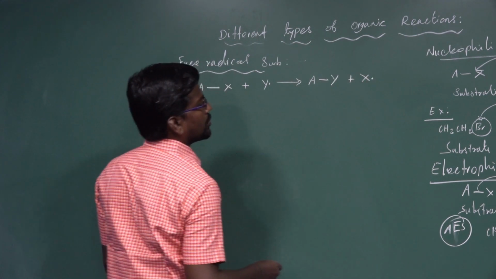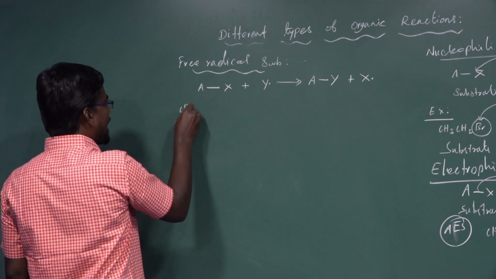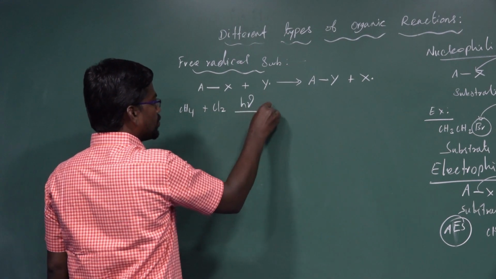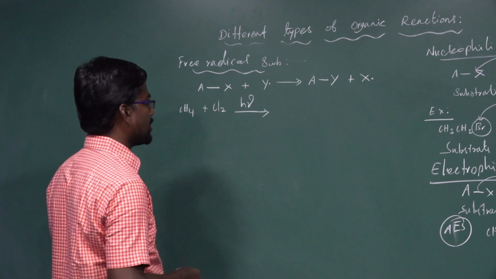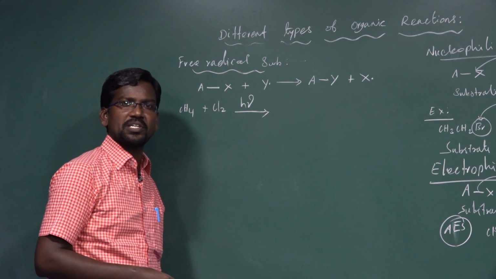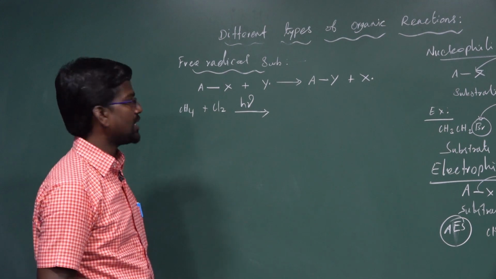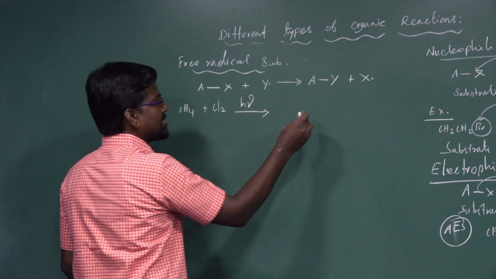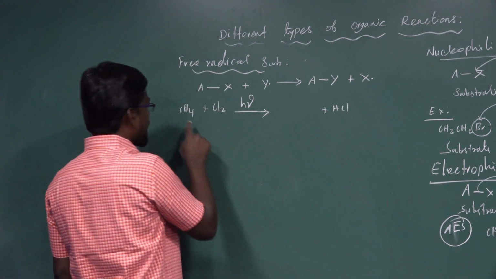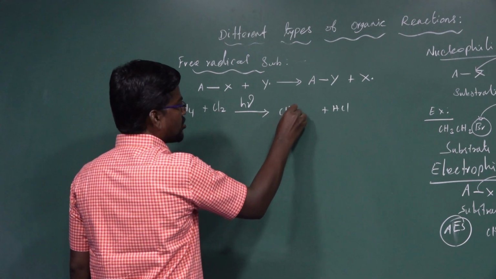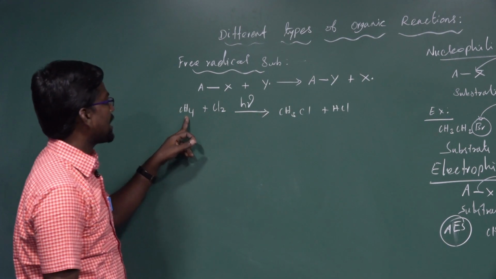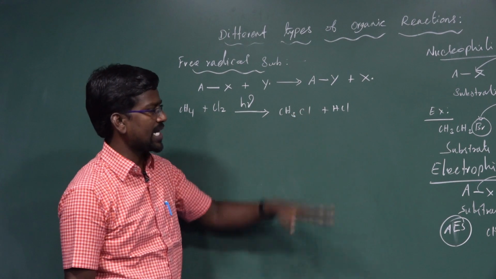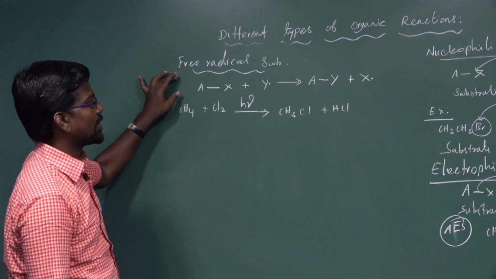For example, methane CH4 reacts with Cl2 in the presence of h nu. h is the Planck constant, 6.626 times 10 power minus 34 kilogram meter square per second, and nu is the frequency of radiation. One hydrogen combines with chlorine to form HCl, which is removed. The remaining three hydrogens are there, so CH3Cl. Methane reacts with chlorine in the presence of h nu to form methyl chloride plus hydrochloric acid. This is an example of free radical substitution reaction.